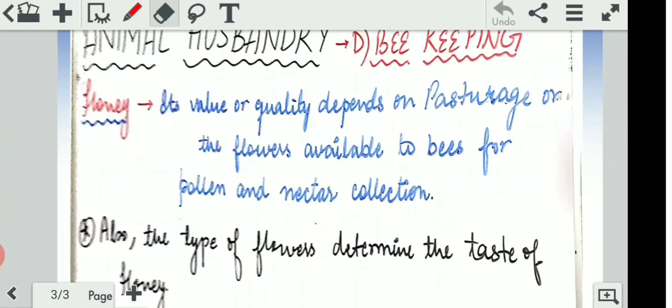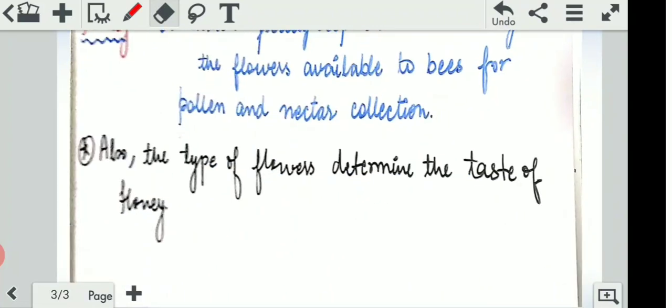Now, what is honey? Why do we require it? Its quality or value depends upon pasturage. Pasturage means the type of flowers which are available there, the amount of good honey which is being produced, and also the flowers available to the bees for pollen and nectar collection. As I already mentioned, bees come and feed on the flowers, and from there they take the nectar, which helps them in the formation of honey. Also, the type of flowers determines the taste of honey. It is very obvious that when the source of honey is the flower, it will definitely determine the taste of the honey which is being formed.